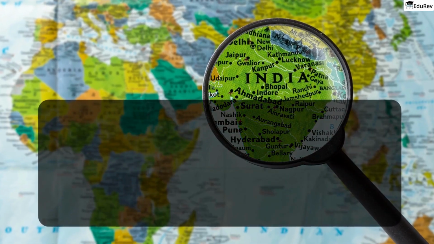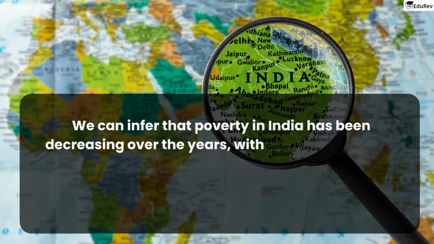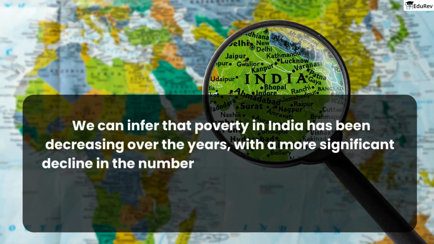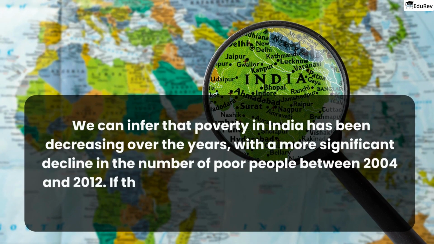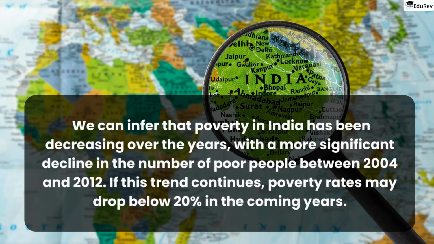From this data we can infer that poverty in India has been decreasing over the years, with a more significant decline in the number of poor people between 2004 and 2012. If this trend continues, poverty rates may drop below 20% in the coming years.